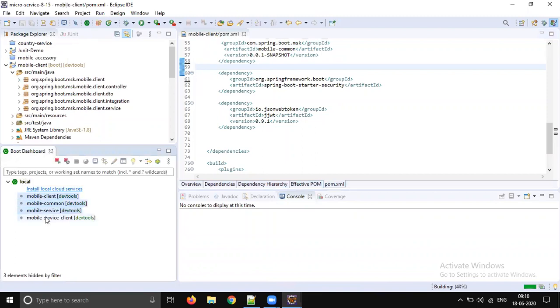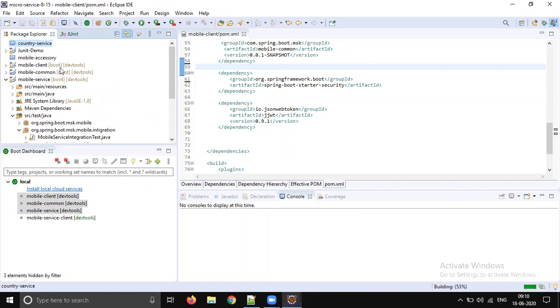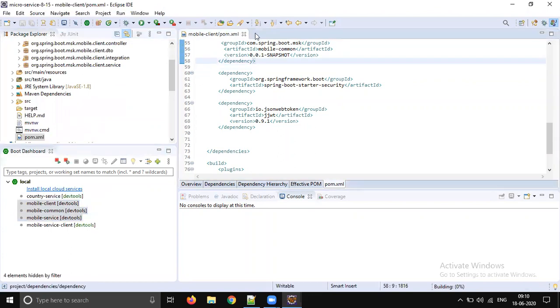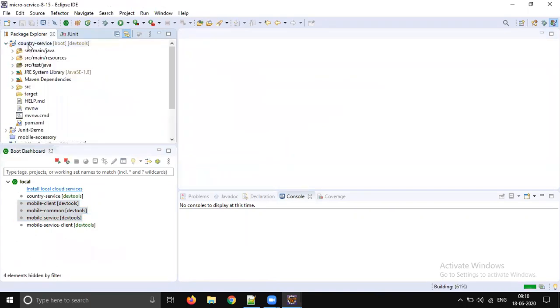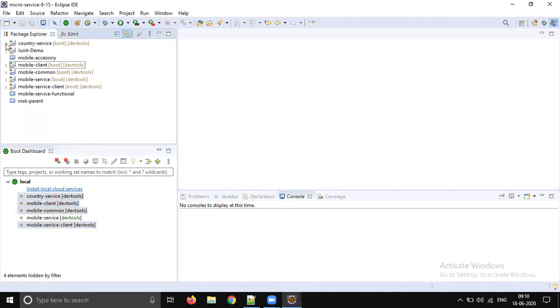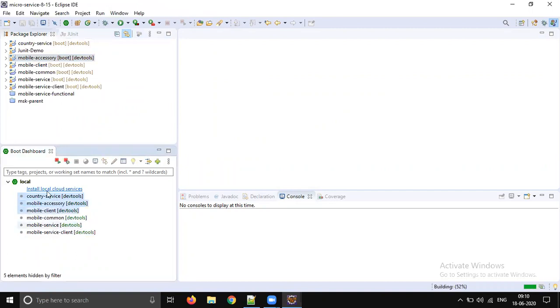Let's start everything. I think we need to start the country service also. So let's open country service. Okay, so let's start country client service. Accessories, I think we closed it. Let's open accessories also. So let's start all four. Country client service.